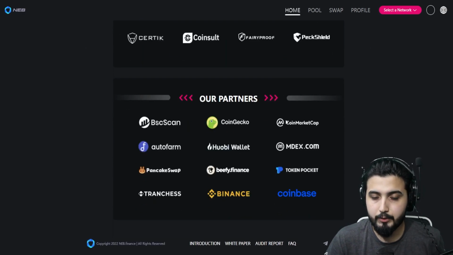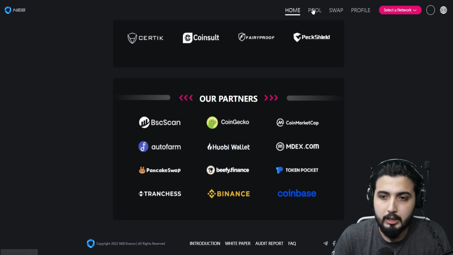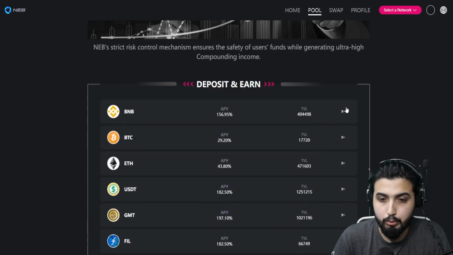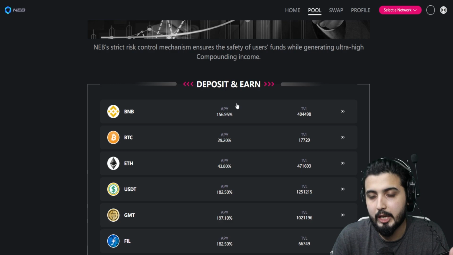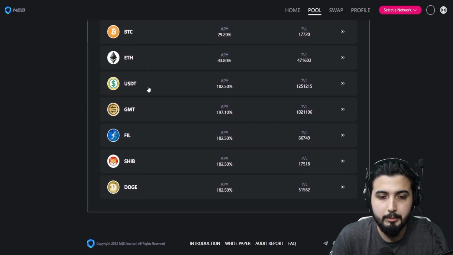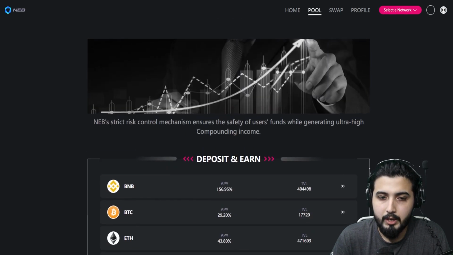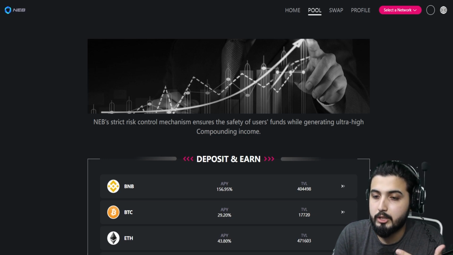These are their partners. So the whole project, the whole platform is really well established. Here you can see all the pools. So you deposit, you earn, you can see the total value locked in this, and you can also see the APY that you get. So the whole process is pretty straightforward. Right now we have BNB, Bitcoin, Ethereum, USDT, GMT, FIL, SHIB, Doge, so there are a lot of options in this one. It says NEB's strict risk control mechanism ensures the safety of users' funds while generating ultra high compounding income.